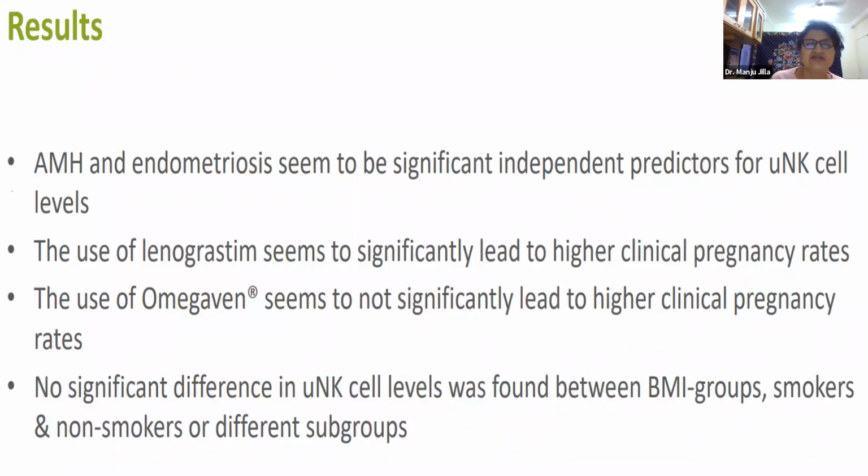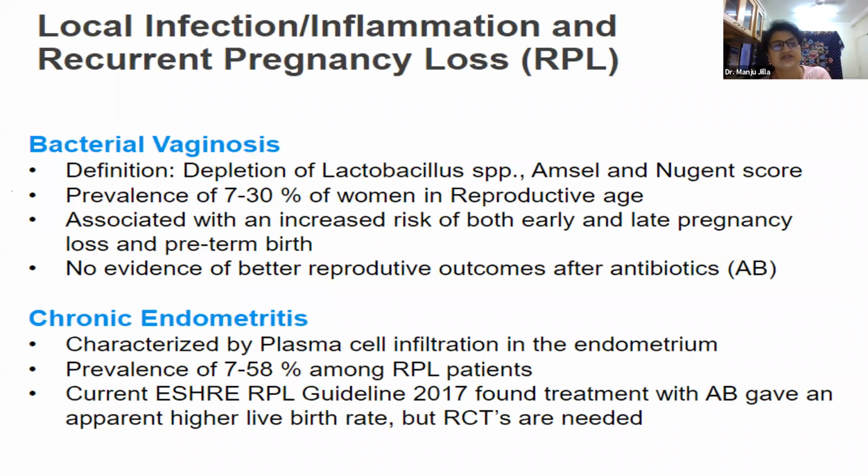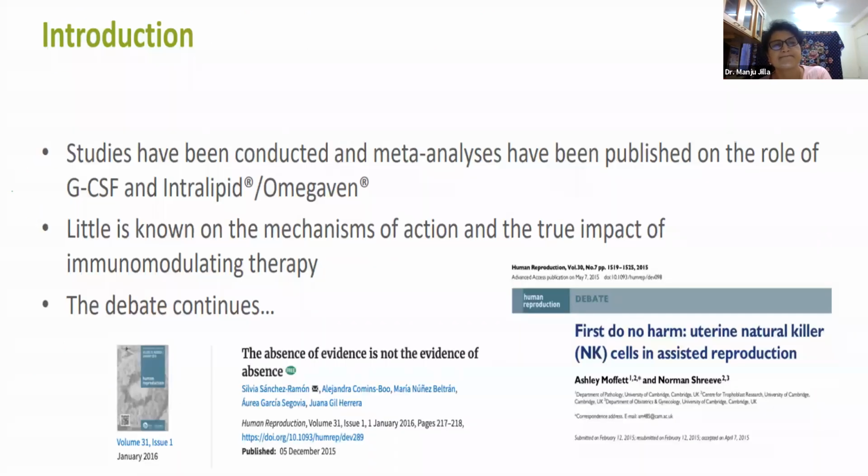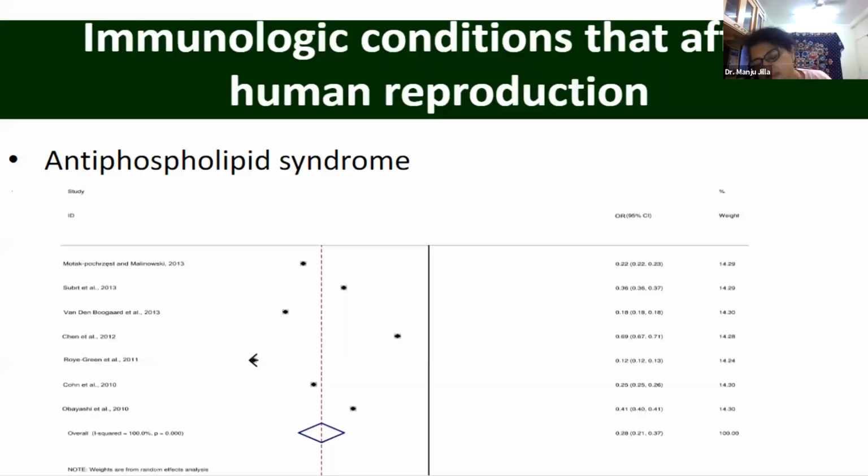About uterine natural killer cells, a study showed that low AMH and endometriosis reduce the uterine natural killer cells. No other risk factor, like smoking or increased BMI, affects the level of uterine natural killer cells. Now, whenever the endometrium is not growing, other studies have shown that the use of GCSF may increase the thickness of the endometrium.